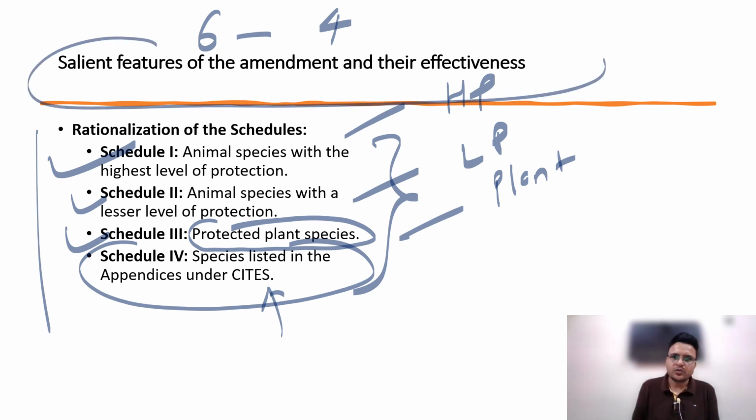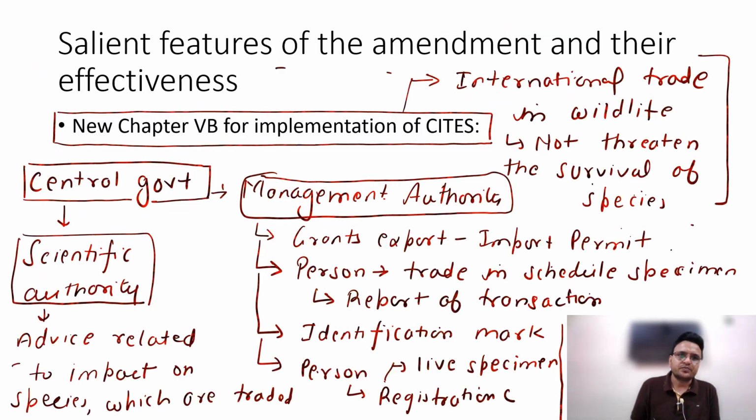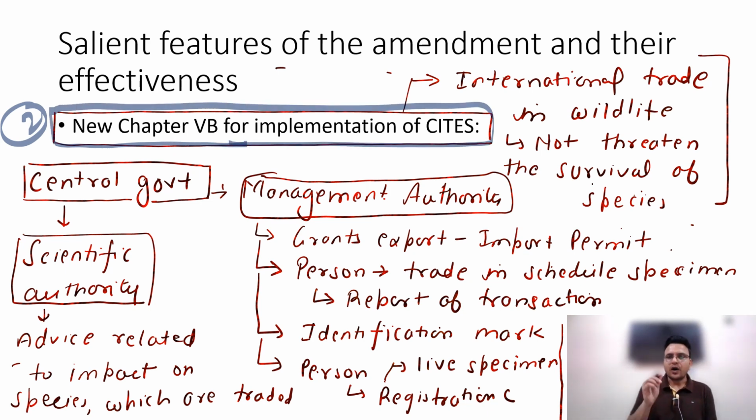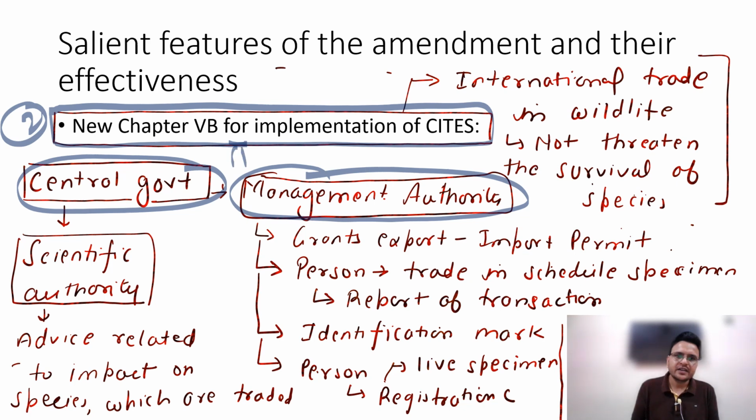So, salient features of the amendment. Number one, rationalization of the schedules. Number two, a new Chapter V-B for implementation of the provisions of CITES. So how is India going to implement the provisions of CITES? The central government will establish two authorities: number one, a management authority, and number two, a scientific authority. The management authority has certain powers to implement the provisions of CITES.